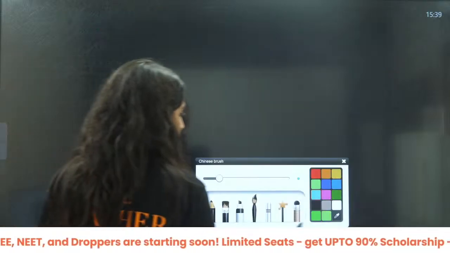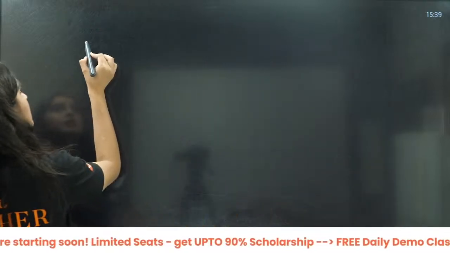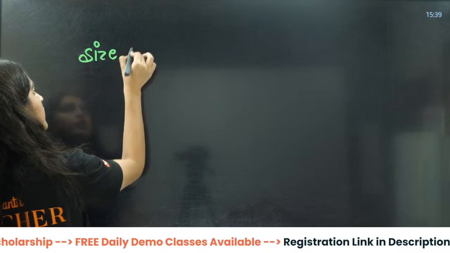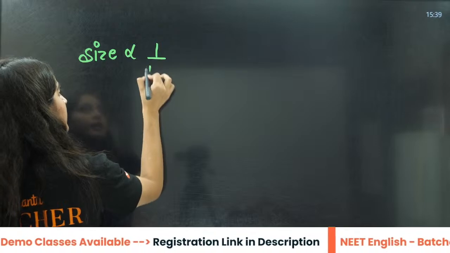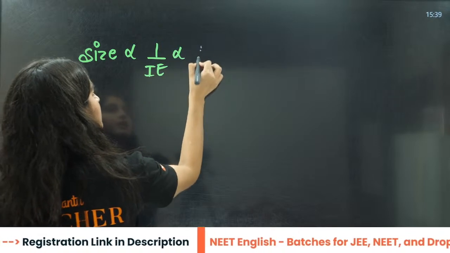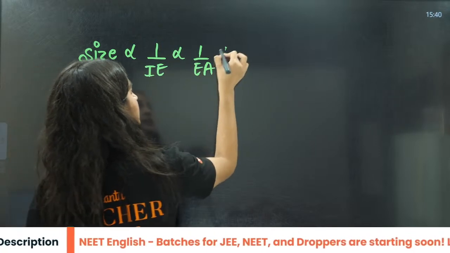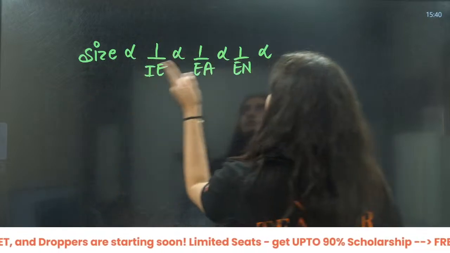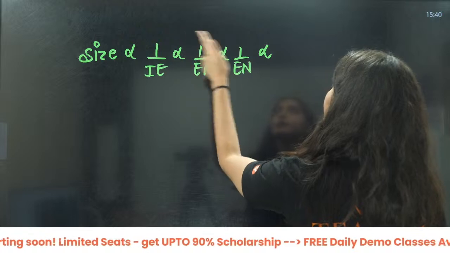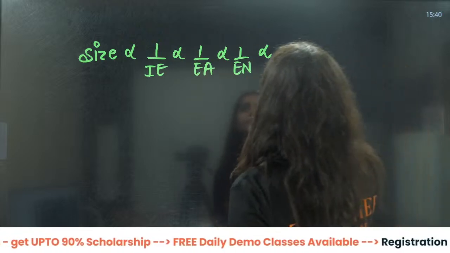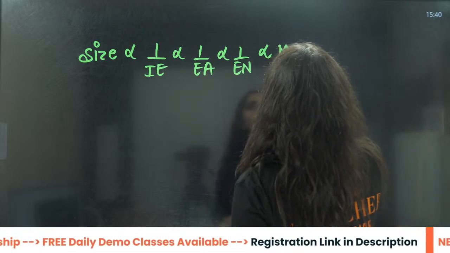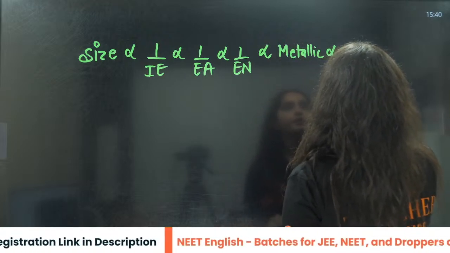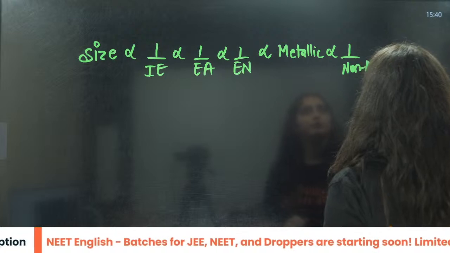Or you can write one more thing here to learn this. Size is inversely proportional to ionization energy, electron affinity, electronegativity. And if size is increasing, metallic character increases and non-metallic character decreases, right?